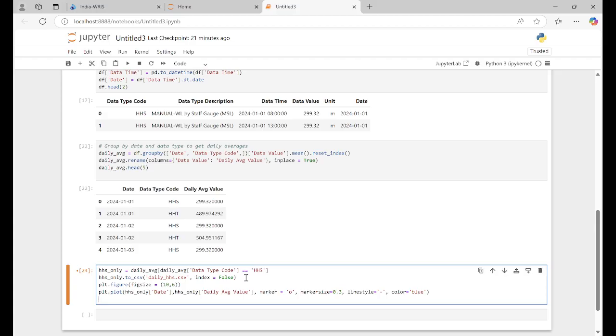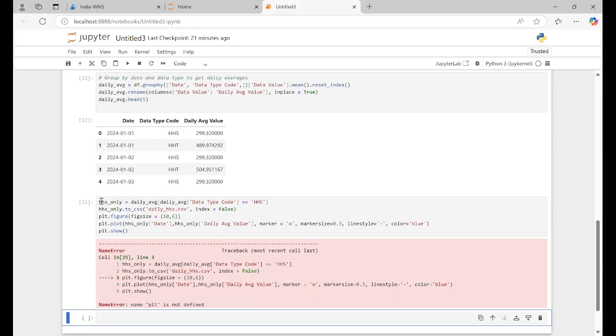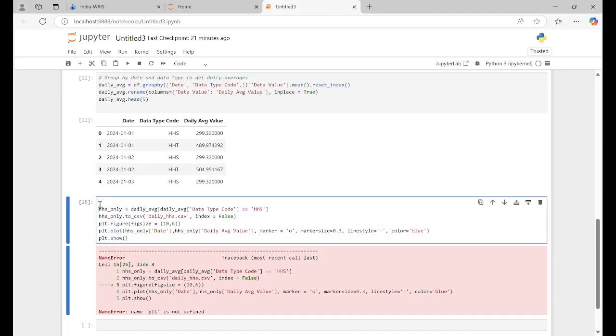Then you just plot it, plt.show. Okay, we need to define this one. We did not. We have to import matplotlib, actually. That's why it is not working. So import matplotlib.